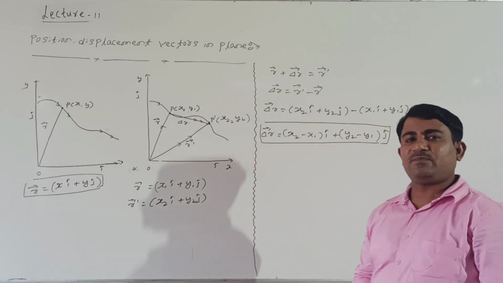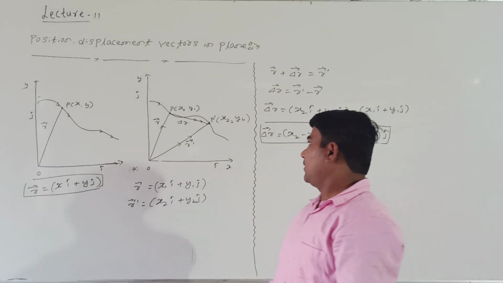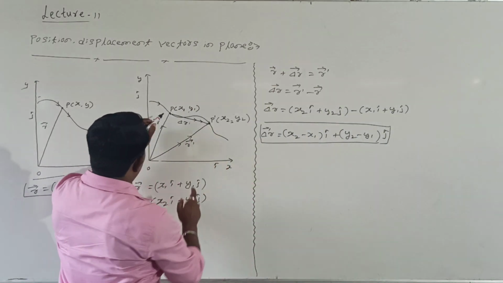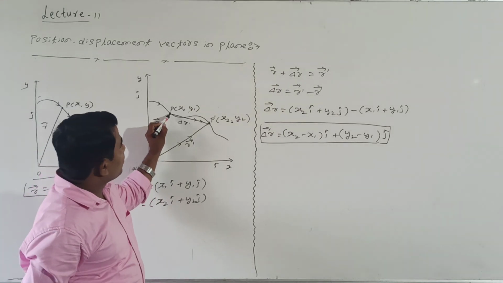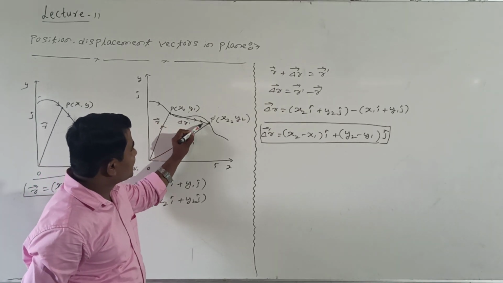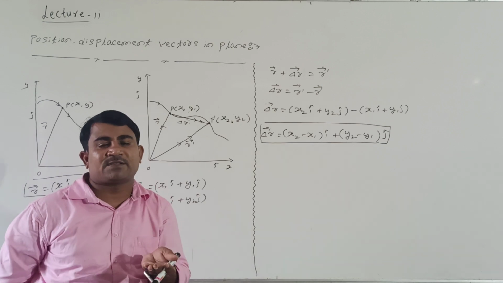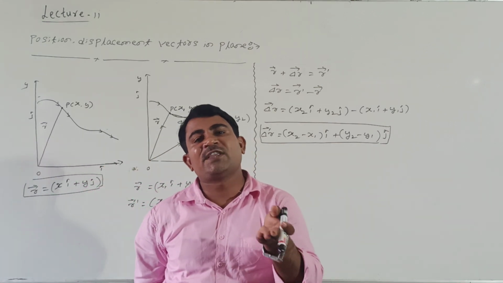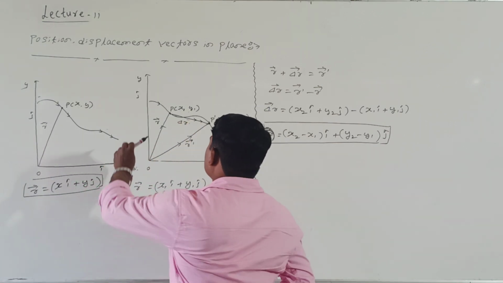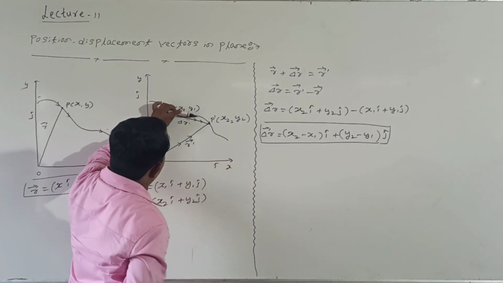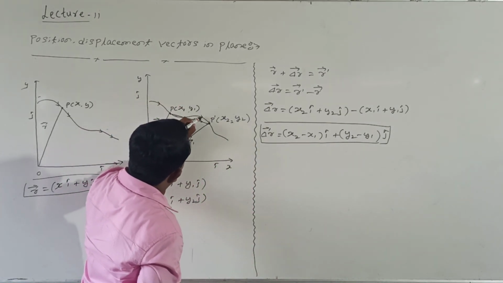Right, friends? See here, this is the final position, and this is the initial position. This line joining them we are calling the displacement of the given body. Displacement is along the direction of motion of the body. In this direction the body is moving. In what direction is the body moving actually?